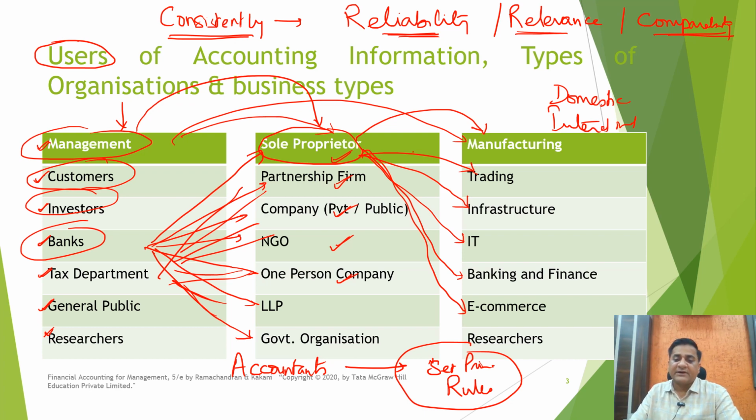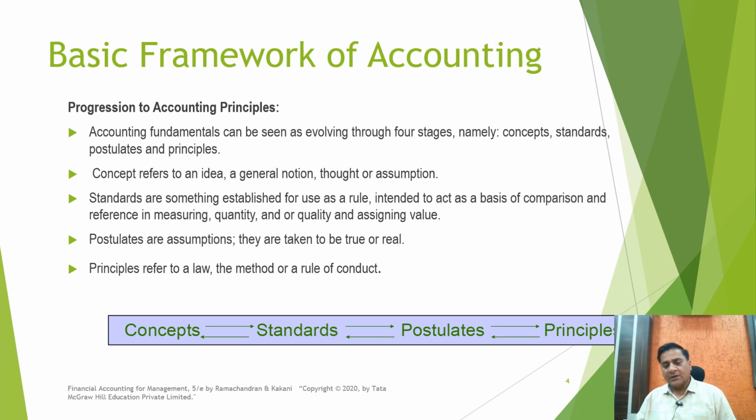So now I think we are a bit clear about what role the accounting rules play whenever we need to use the accounting information for whatever type of business or whatever type of activities are being done by an organization, right? Now let us see the basic framework of accounting or the structure on which the accounting process happens.